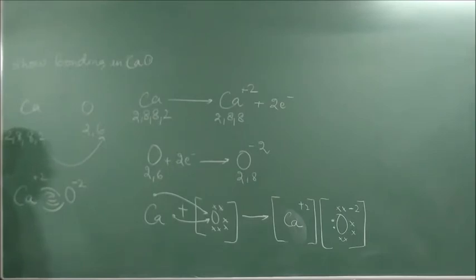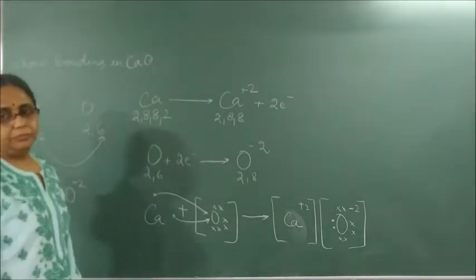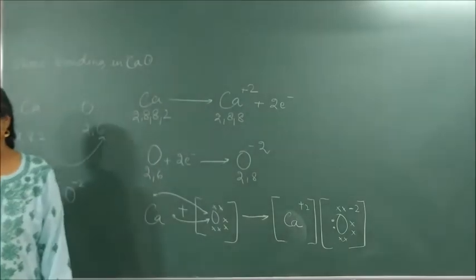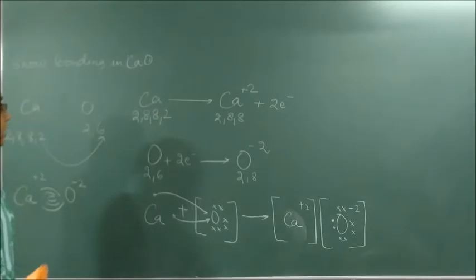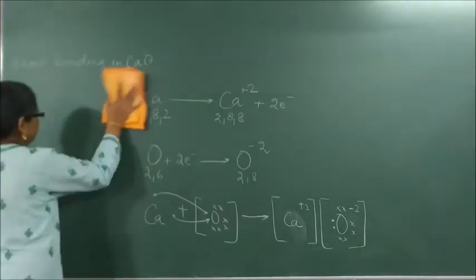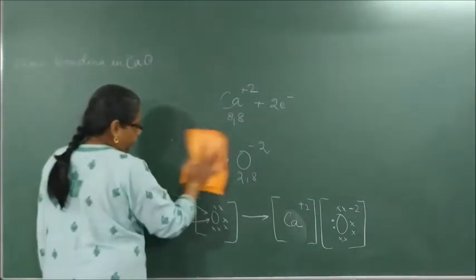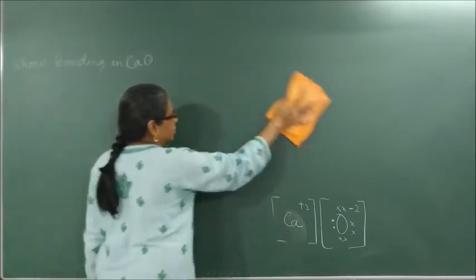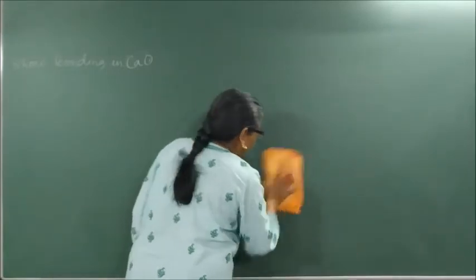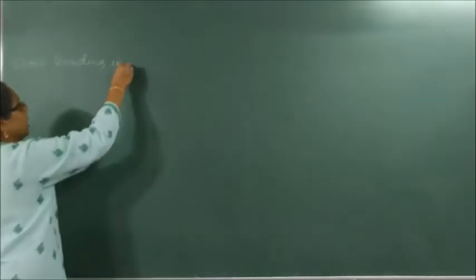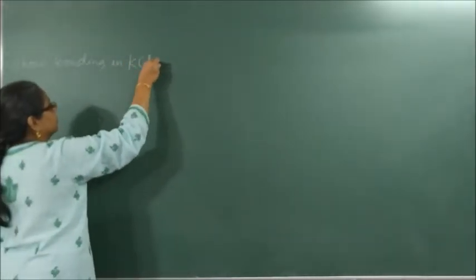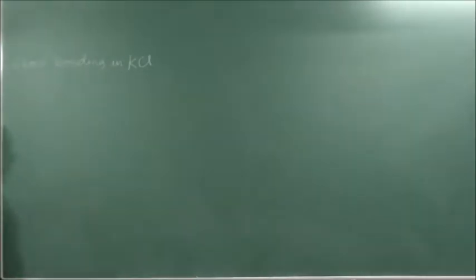Done. Shall we proceed to the next one? Done. Now we will do the next compound. Let us do, if this is the 5th one or 6th one? 6th one? No, 6. Now 6th one. To show bonding in KCl. Show bonding in KCl. Ignore quantity.